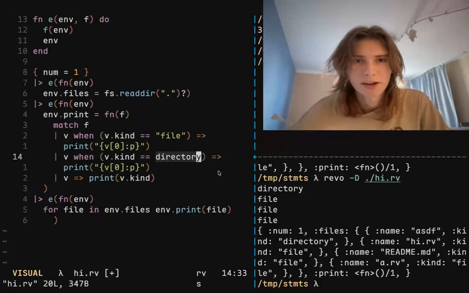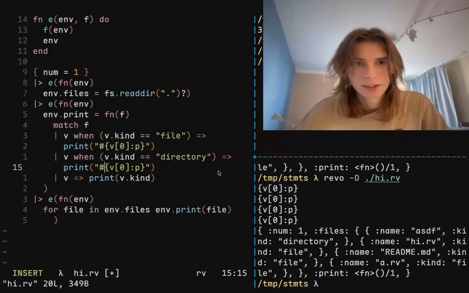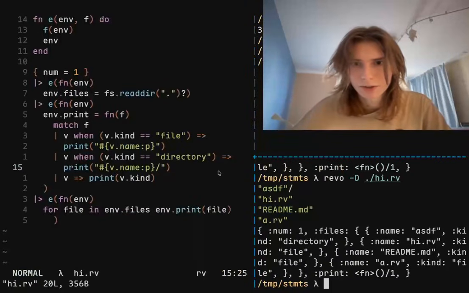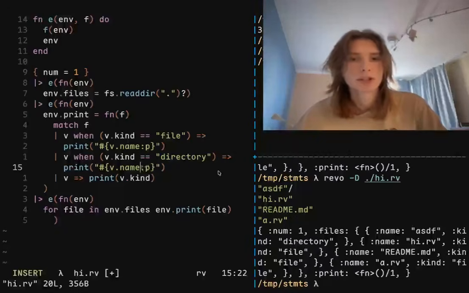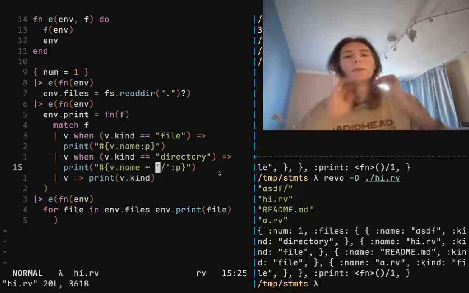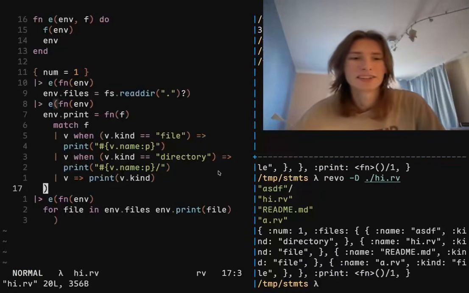I made it a string. I'm like the worst programmer ever. At least I was one when I made this. Wow. All right, we get this now, and then we have to actually interpolate it. So it's gonna be this undef undef undef. Wow, this is gonna be name. v dot name at p, v dot name at p. Yay, let's go. So if it's a directory, we're gonna put a little slash at the end of it. We can actually put it in the string itself, and then we print all of that. Maybe it shouldn't be, no, actually it's fine. You know what? We're just gonna keep it like this. Wow, and now we have an ls command.